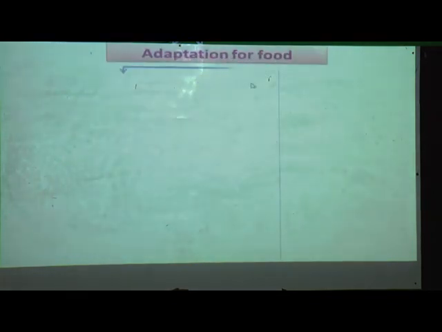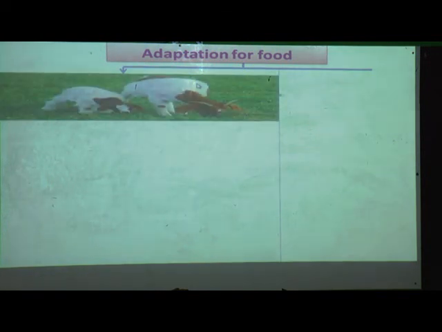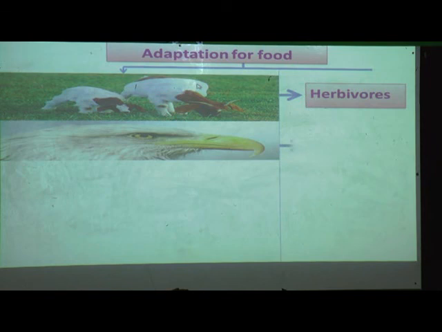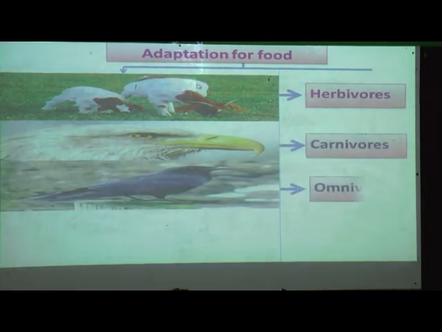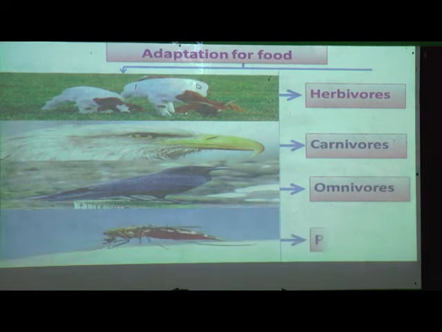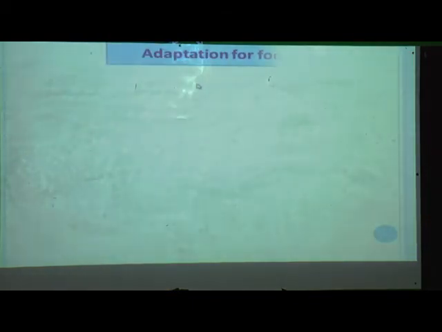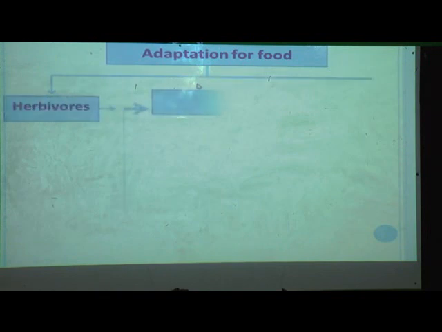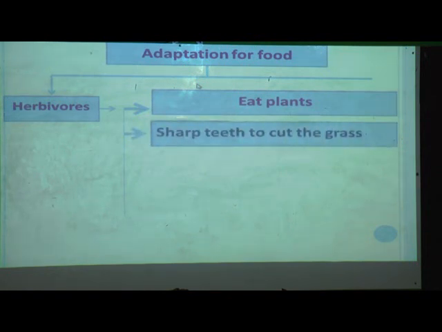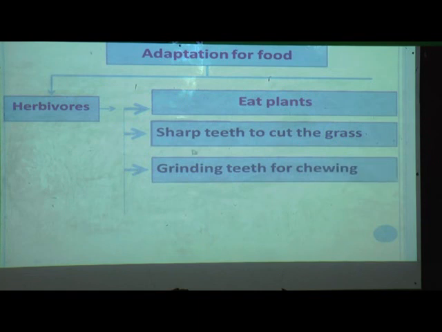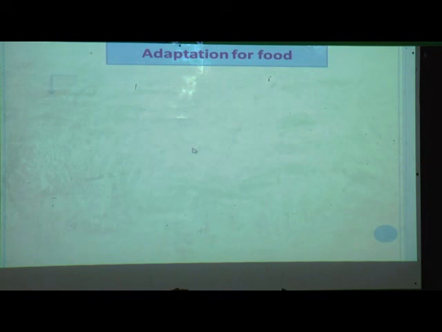Now the animals adapted for food: herbivores, carnivores, omnivores and parasites. Herbivores eat plants. They have sharp teeth to cut the grass. They have grinding teeth for chewing. Examples: cow and goat.